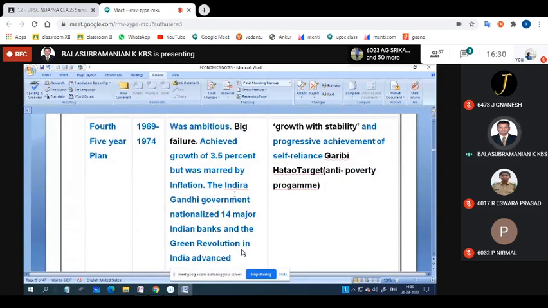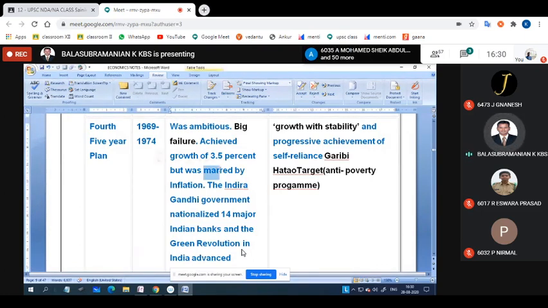I have also studied federalism fully, and the answer is also correct. Even so, I will check, then I will tell you in the upcoming class. Okay. And this fourth five-year plan was also a failure. It achieved growth of 3.5 percent, but it was marred by inflation.